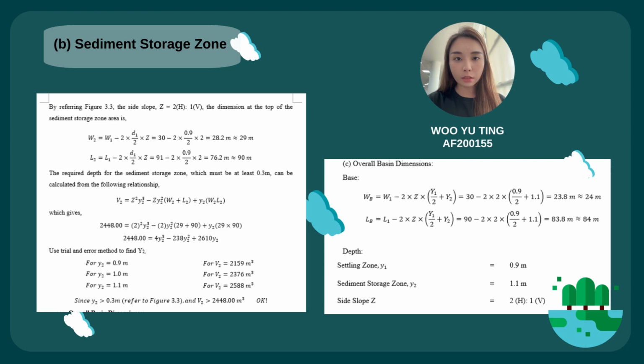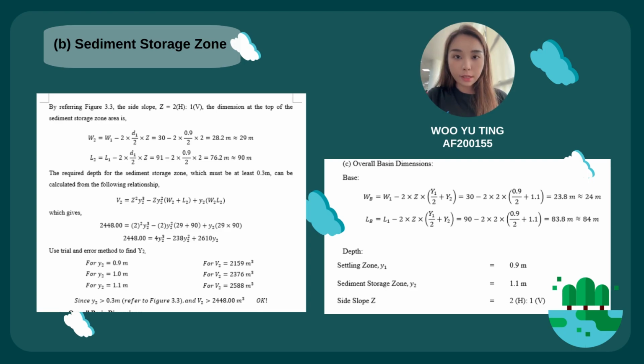According to the MASMA second edition, table 12.17 shows that the ratio of side slope is equal to 2 horizontal and 1 vertical. The dimensions of the top of the sediment storage zone area are W2 equal to 29 meter and L2 equal to 90 meter. The required depth of the sediment storage zone, which must be at least 0.3 meter, can be calculated from the following relationship and also by using the trial and error method. The Y2 equal to 1.1 is larger than 0.3 meter and the V2 equal to 2,588 meter cube, which is larger than the 2,448 meter cube.